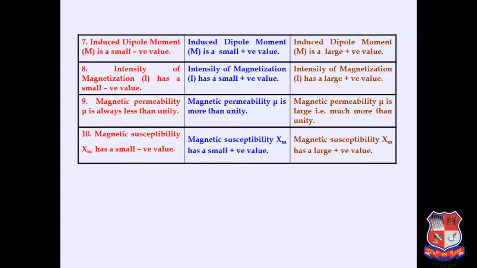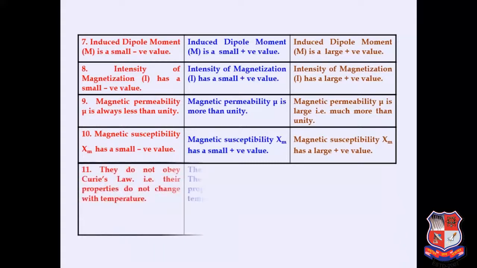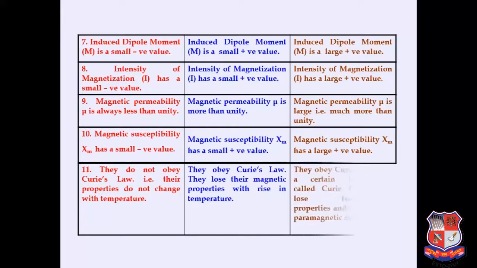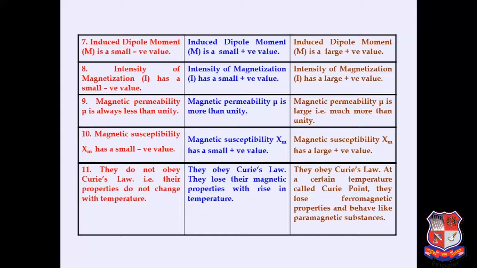Now if we consider the effect of temperature, that means the Curie temperature at which a magnet will lose its property: a diamagnetic material doesn't possess any magnetic property, so it does not obey Curie law. That means there is no change in the property of the material with variation of temperature.